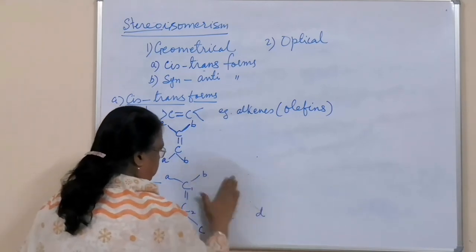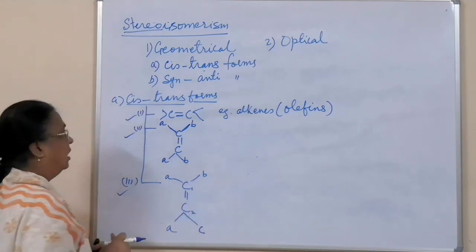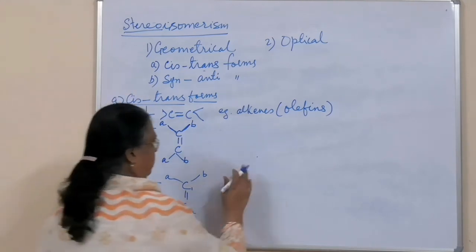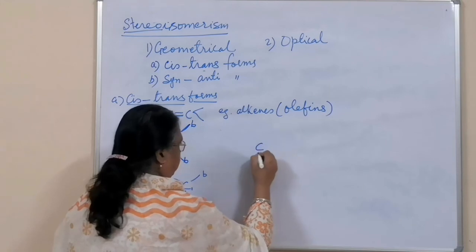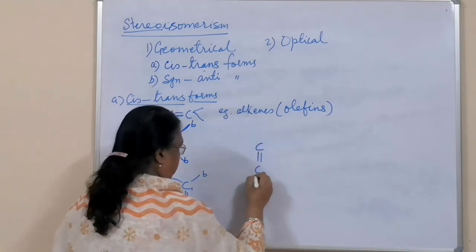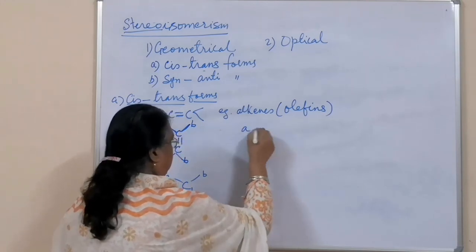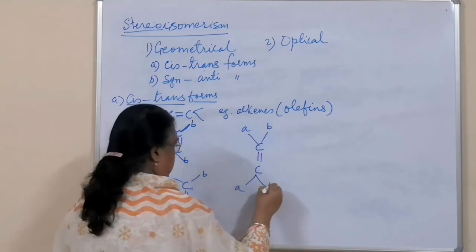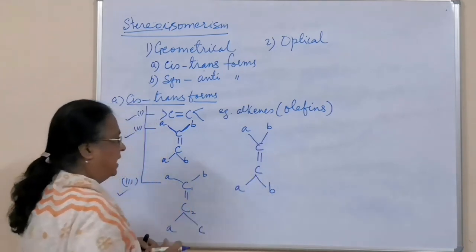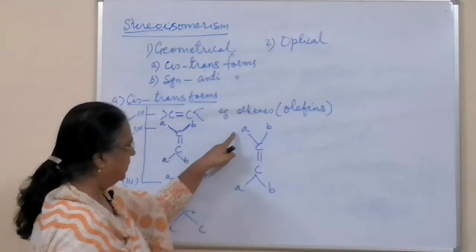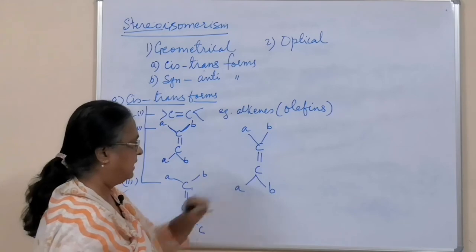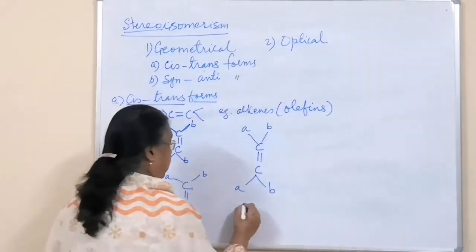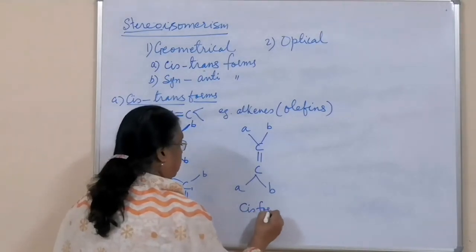Now I will teach you how to form the cis and the trans form. If you have this structure, this is your A and B, A and B. If this is planar, then if similar groups are on the same side of the double bond, it is called the cis form.